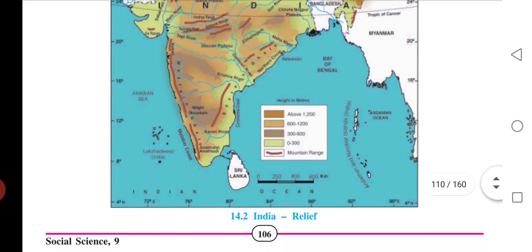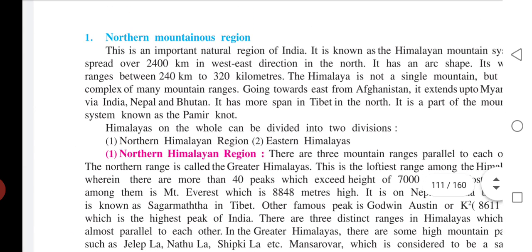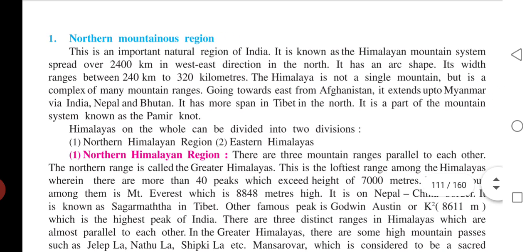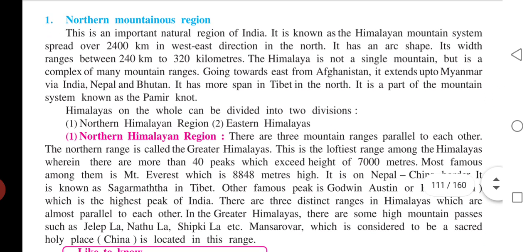Now, northern mountain regions. So let's talk about the northern mountain regions. This is an important natural region of India. It's known as the Himalaya mountain system, spread over 2,400 km in west-east direction in the north. It has an arc shape. Its width ranges between 214 km to 320 kilometers. The Himalaya is not a single mountain, but it's a complex of many mountain ranges.